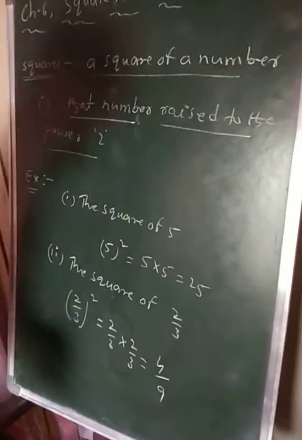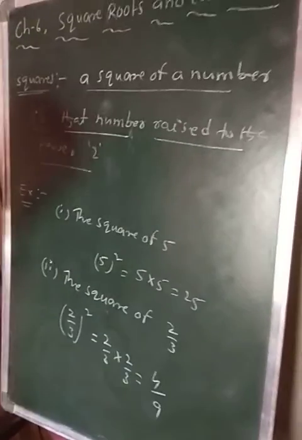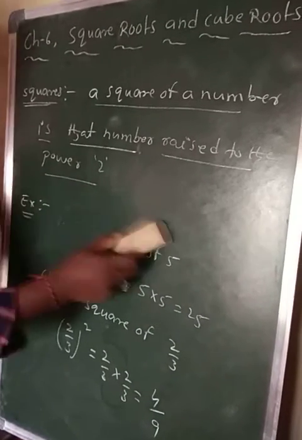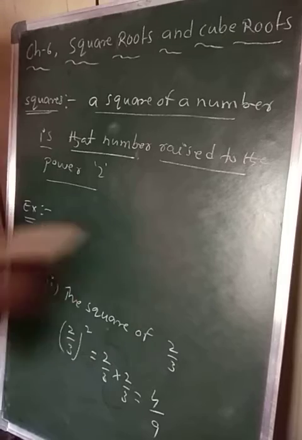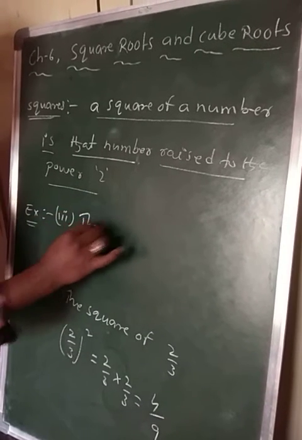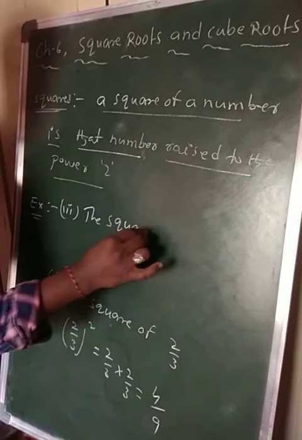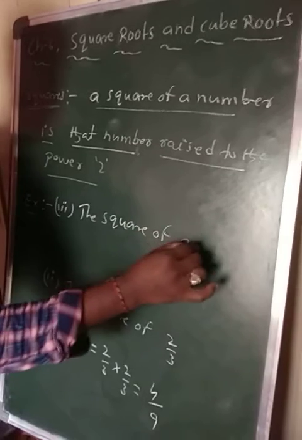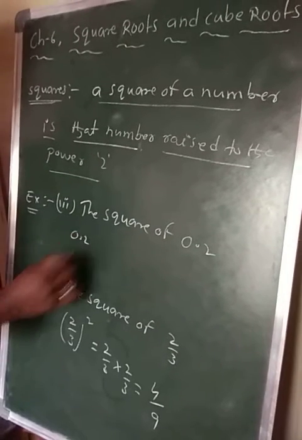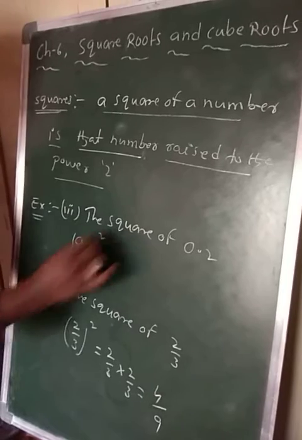Now you see one more, the third one. The square of 0.2 means 0.2 raised to the power 2.